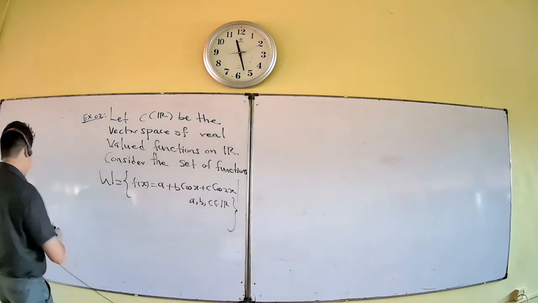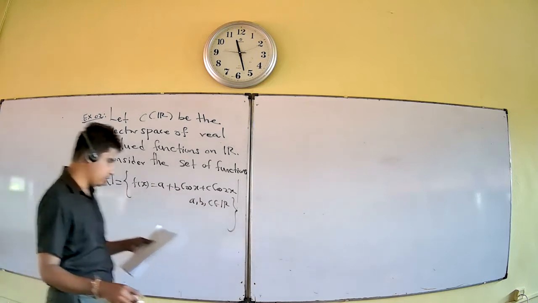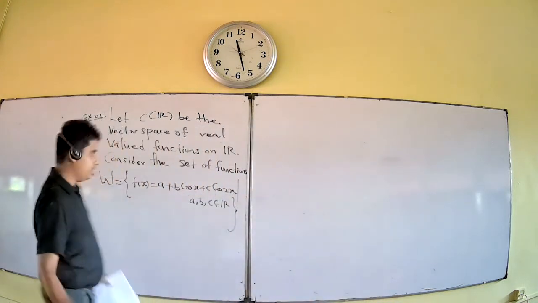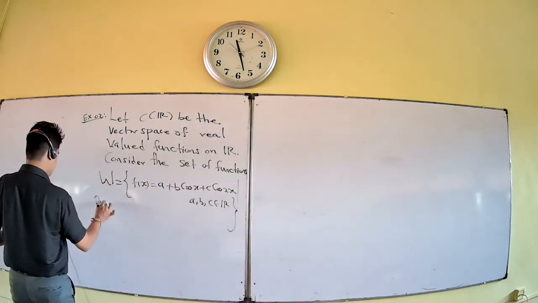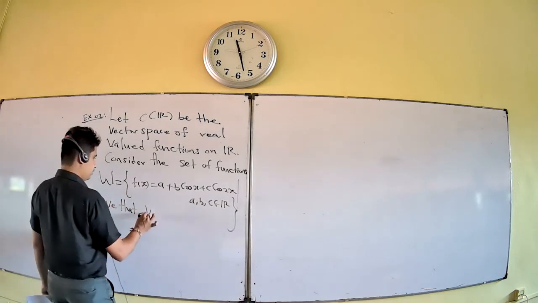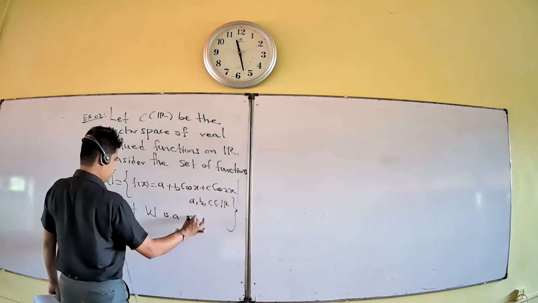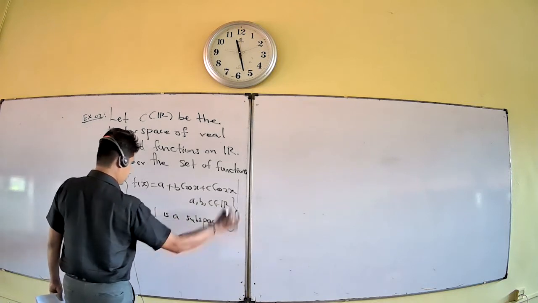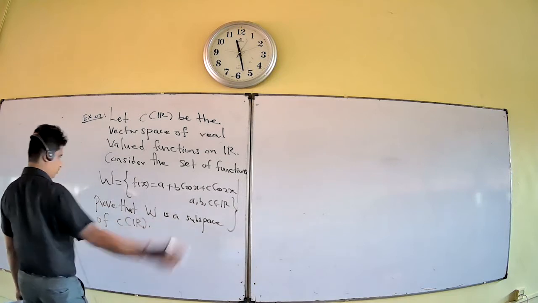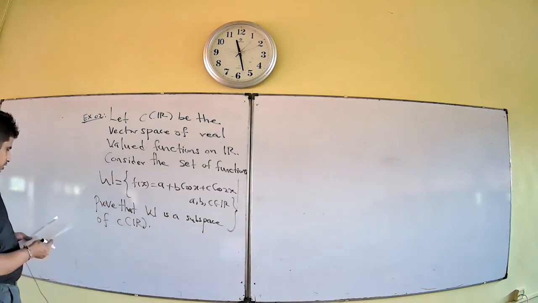Prove that W is a subspace of CR. Okay, the claim is W is a subspace of CR.